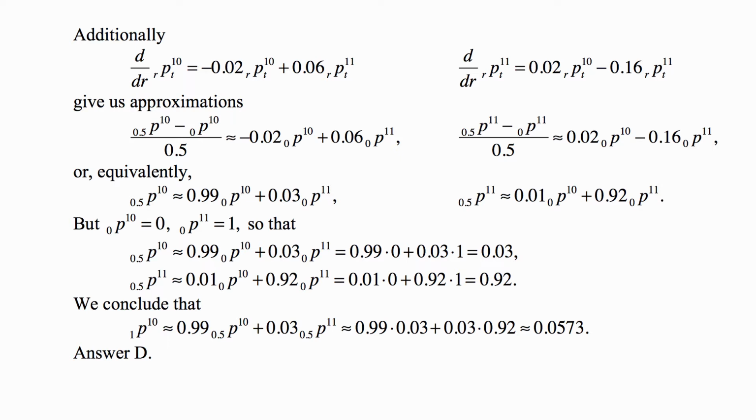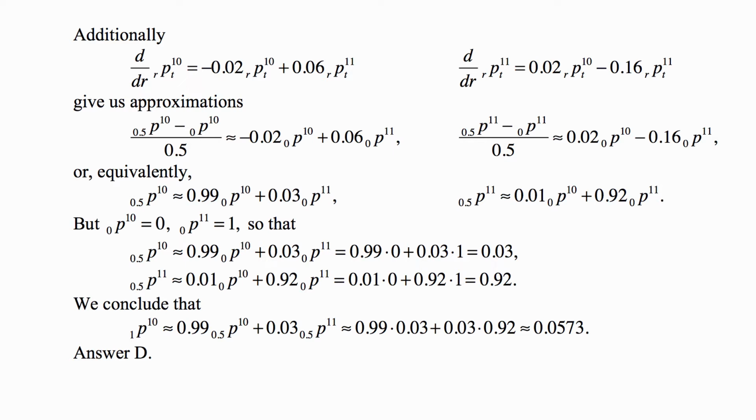We have there P10 and P11, and we have the differential equations for both of them, and we use, again, the approximation first for the derivative at 0 of P10, and then for the derivative at 0 of P11. And these are two of the 9 Kolmogorov-Forward equations that we derived. So we multiply through by 0.5, combine the like terms, and we get these two equations.